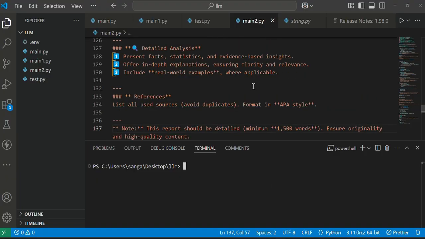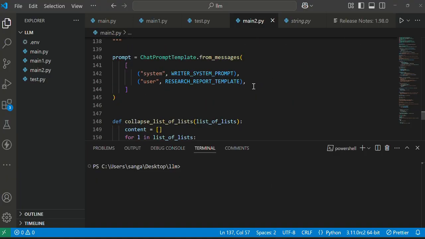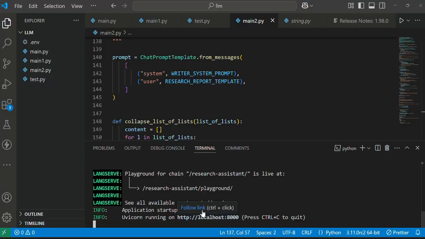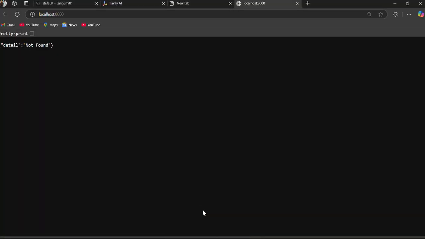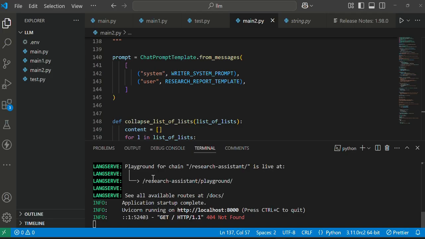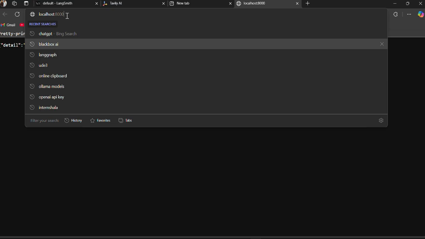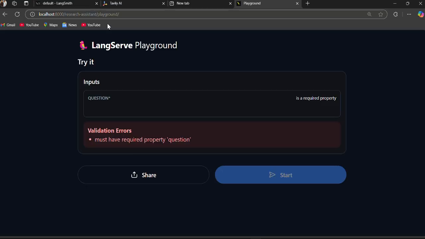Now we are going to execute our agent. It goes like this. We are running on localhost, on this particular URL. By adding the research assistant playground, we get the particular LangChain. For this, we are going to give a basic research question.